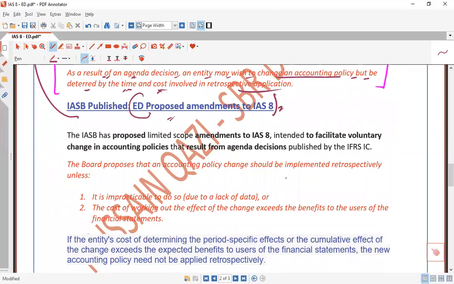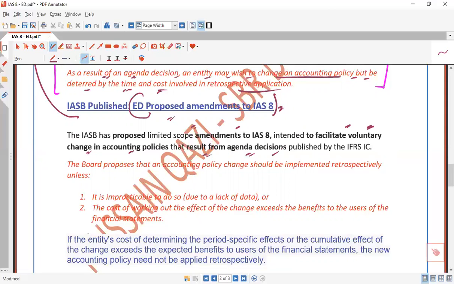And what they said, the IASB has proposed a limited scope amendment of IAS 8 intended to facilitate voluntary changes in accounting policies resulting from an agenda decision.